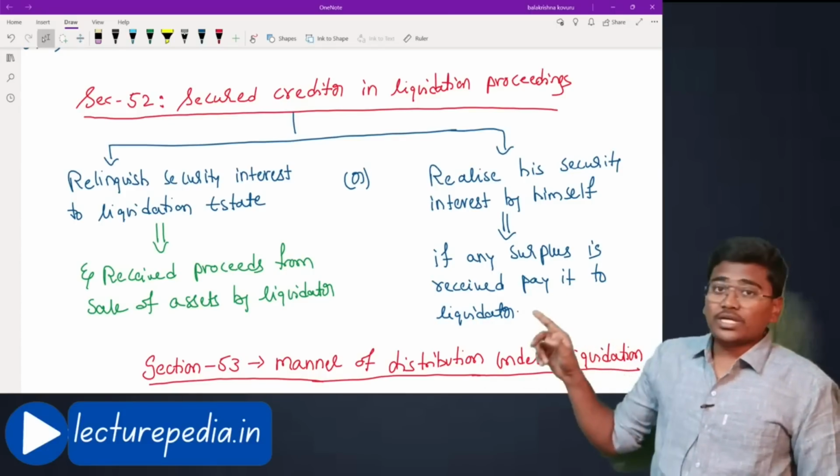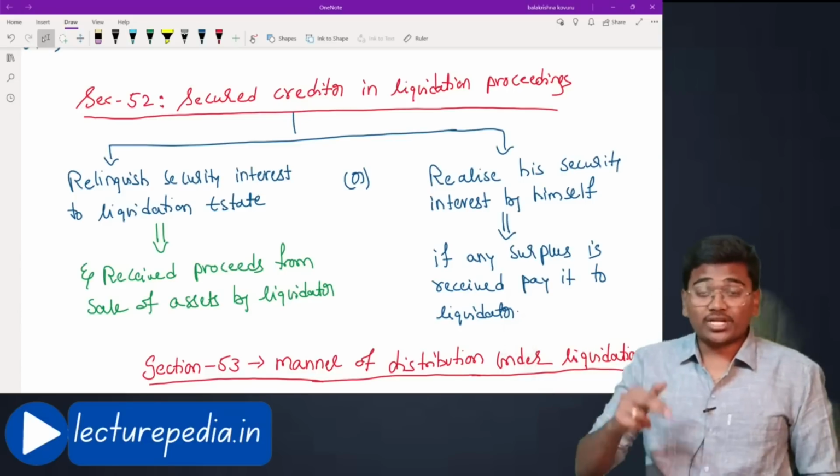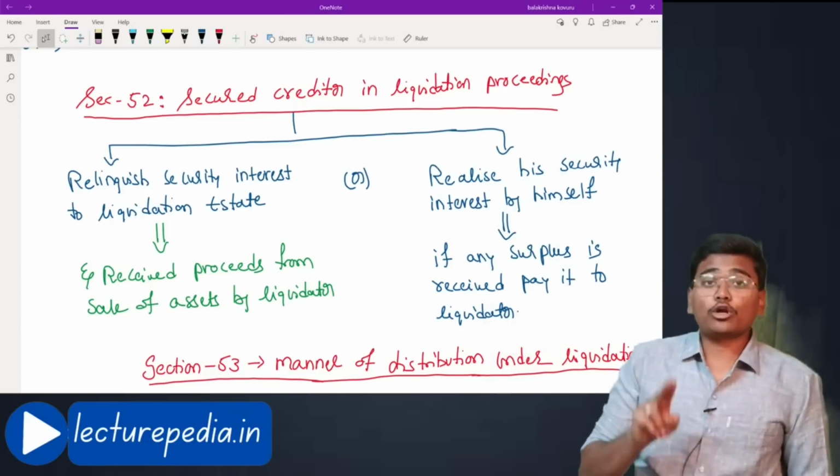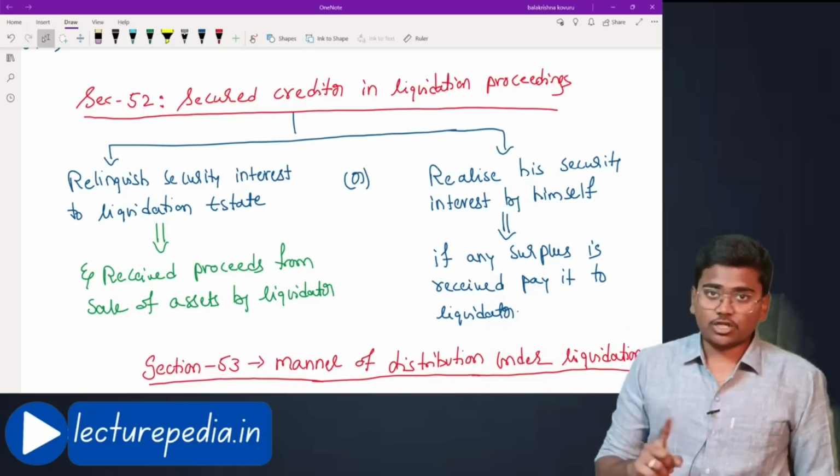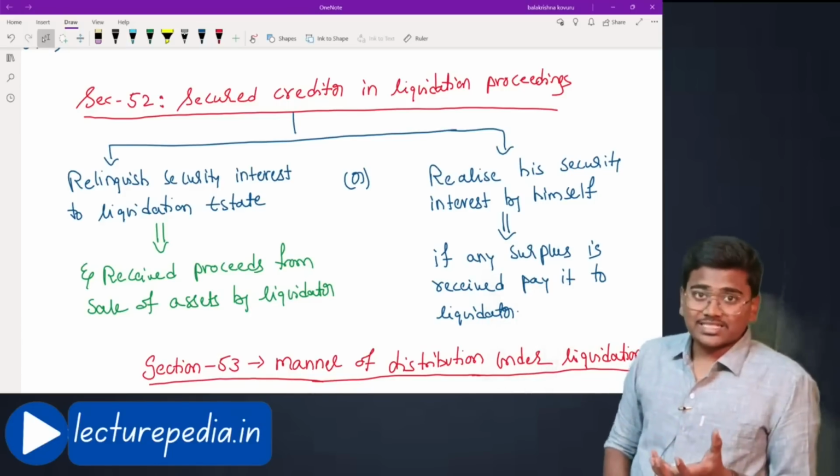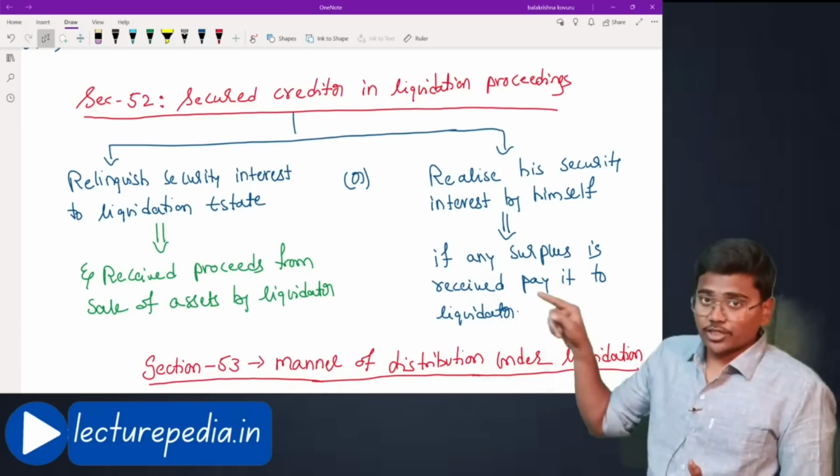Now, the secured creditor is given 2 options during the liquidation process. What are the 2 options? The first option is, the asset of the company is with the secured creditor now.